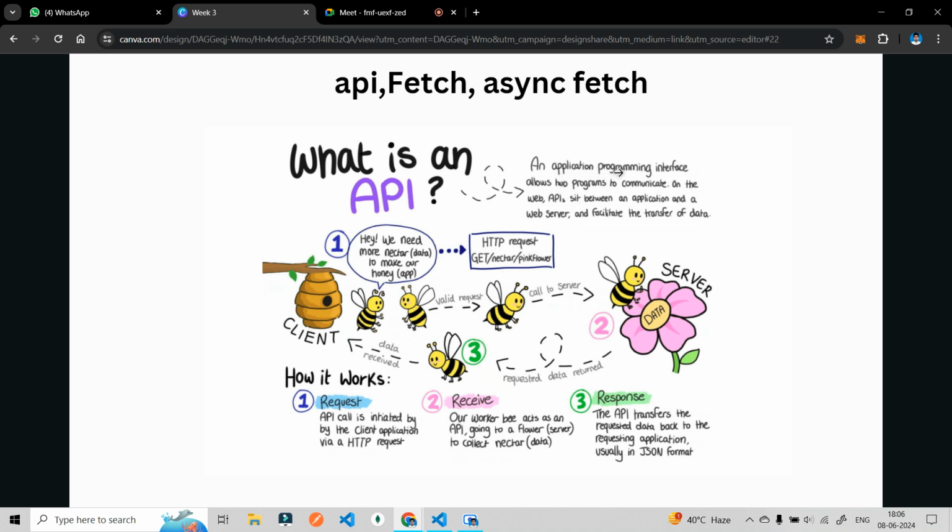An application programming interface allows two programs to communicate. ठीक है. On the other hand, web APIs sit between an application and a web server and facilitate the transfer of data. The main aim of an API is to transfer the data from the client to the server.